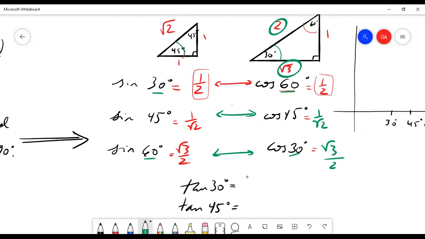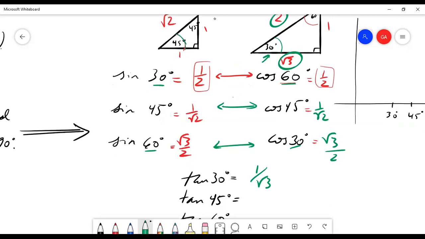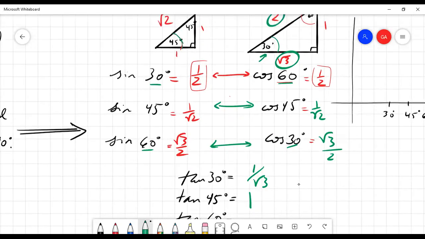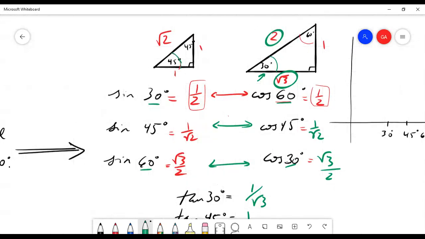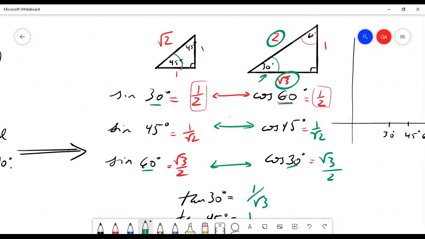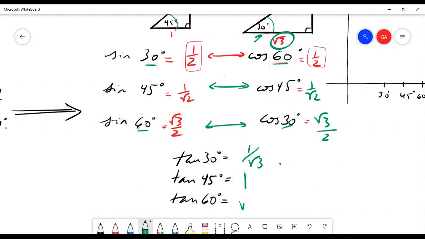So tangent of 30, I'm going to look at this one here, and tangent is opposite over adjacent, so that's 1 divided by square root of 3. You could also write this as root 3 over 3 if you wanted to. Tangent of 45, well, I'm going to look at this graph, and that's opposite over adjacent, right, for tan, and so that's 1 divided by 1, which is 1. And then tangent of 60, again on this right triangle, opposite over adjacent, that's square root of 3 divided by 1, which is square root of 3. Okay, so we have these various values for tangent.